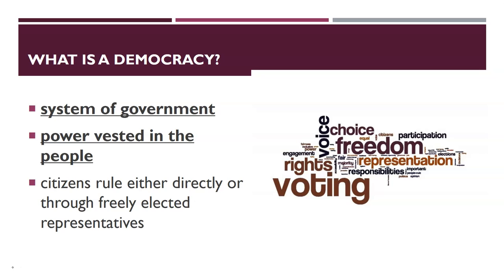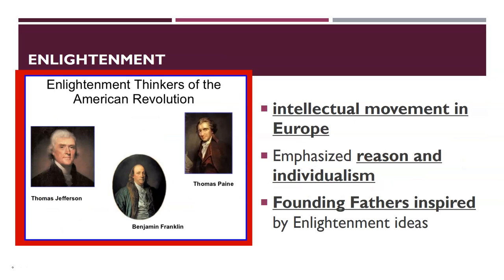What is a democracy? A democracy is a system of government where power is vested in the people. In a democracy, citizens rule either directly or through freely elected representatives. The idea of a democratic government was born during the Enlightenment. The Enlightenment was an intellectual movement in Europe. Enlightenment thinkers emphasized reason and individualism.